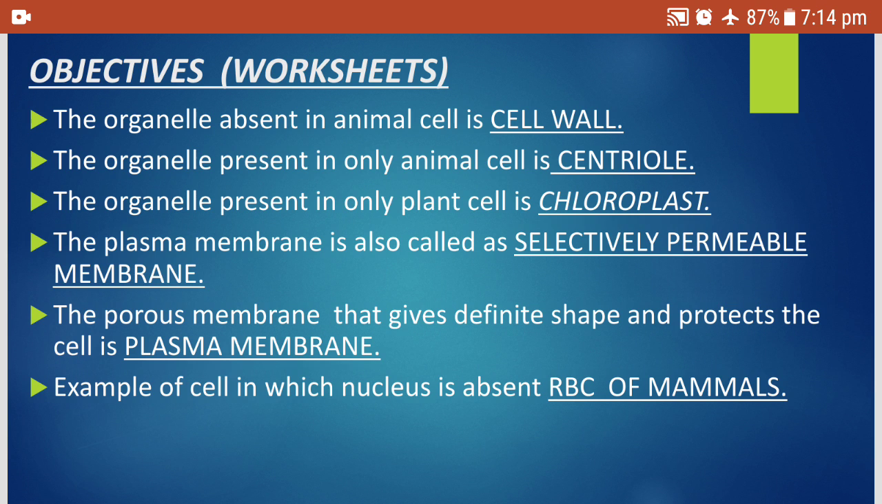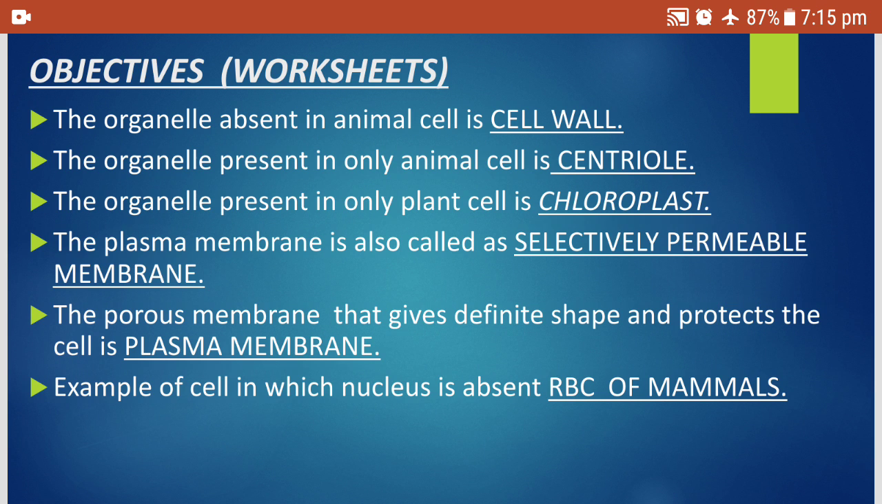Whereas the plasma membrane, the outer membrane, is the plasma membrane or cell membrane. It is also called the selectively permeable membrane. And remember, this is a porous membrane. So the porous membrane that gives definite shape and protects the cell is the plasma membrane.